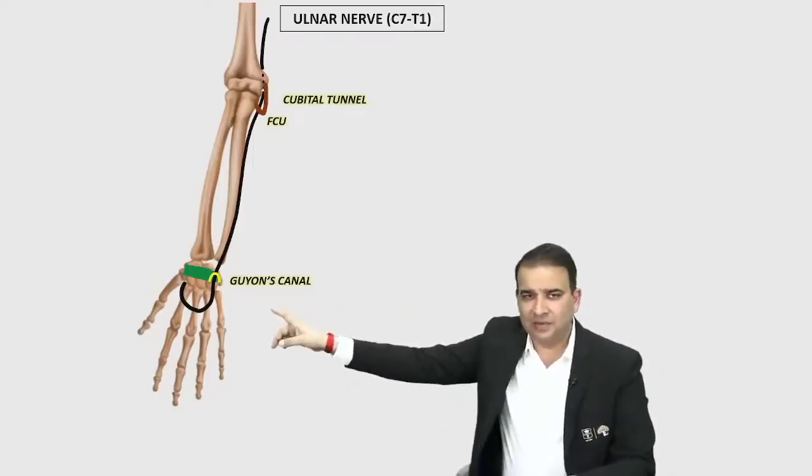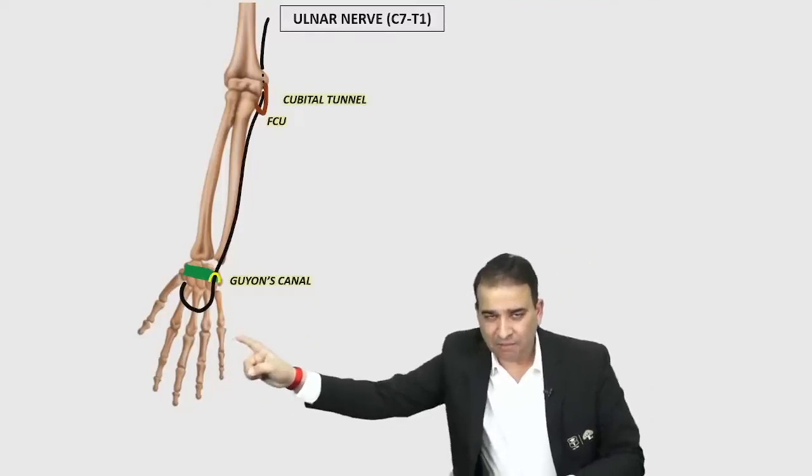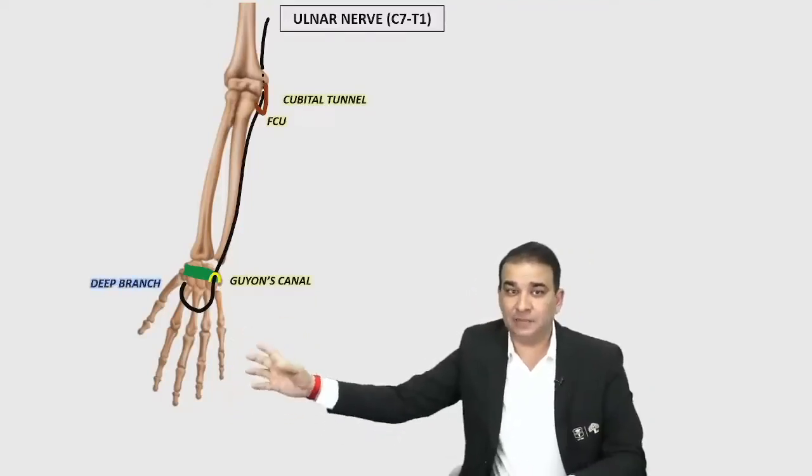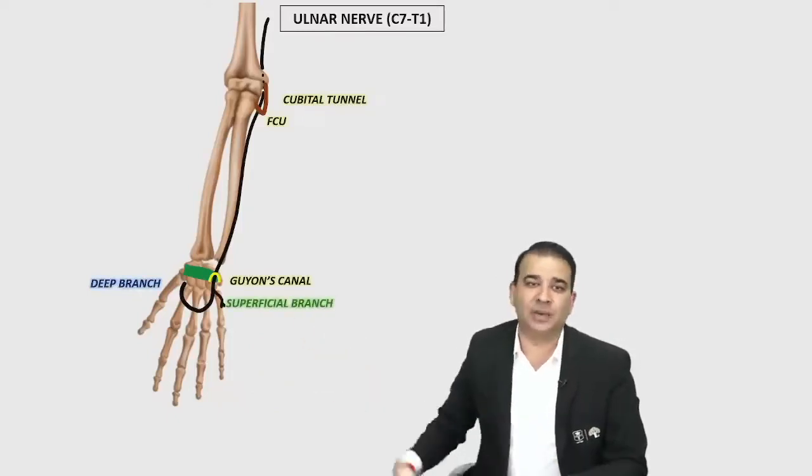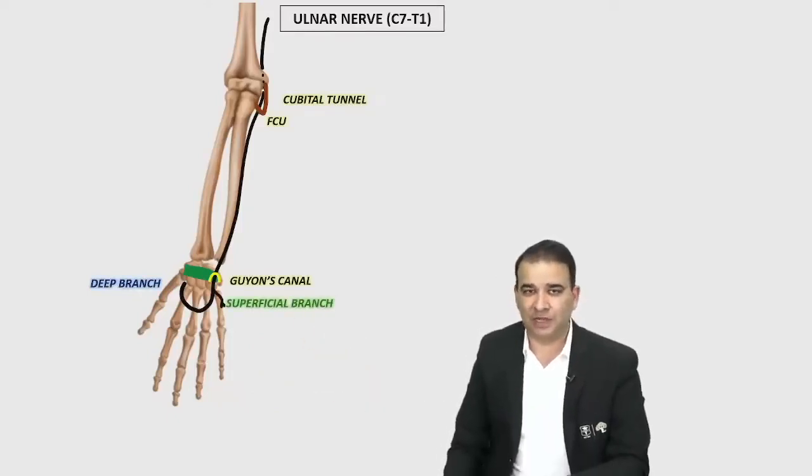So the nerve is going through Guyon's canal, guys. The main trunk of the ulnar nerve has a deep branch. The one which is making an arch in the hand is called the deep branch here. But there is a superficial branch also for the ulnar nerve.